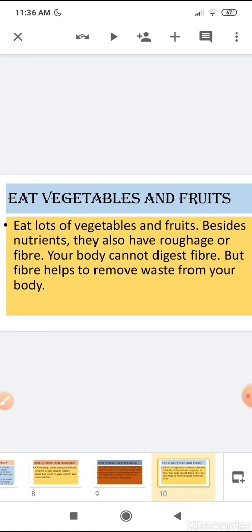Our next eating habit is eat vegetables and fruits. Your parents force you to eat lots of vegetables and fruits. Children, you know that fruits and vegetables contain vitamins, minerals, fat, carbohydrate, protein, which are nutrients. And you also know the function of nutrients.